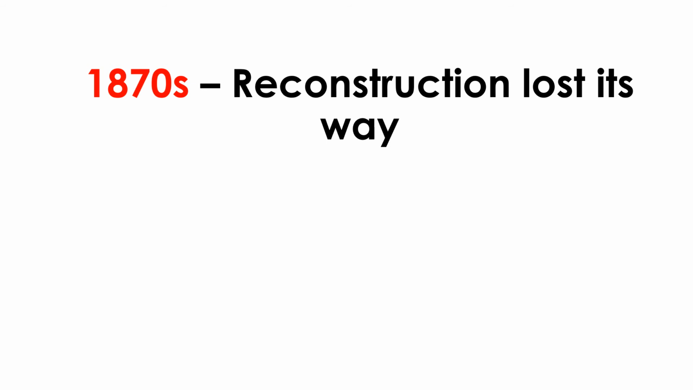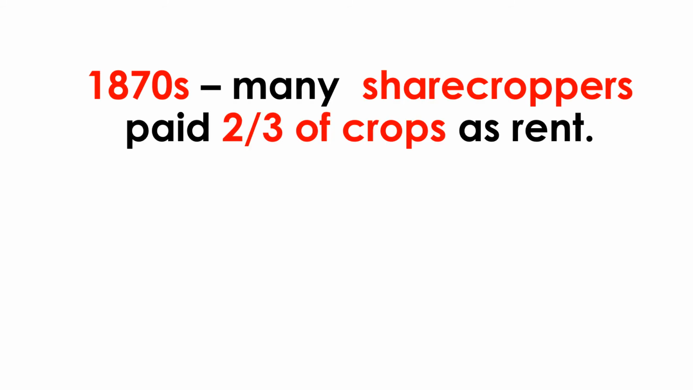However, by the 1870s, the Reconstruction process had started to lose its way, and many African Americans began to suffer from things which limited their rights and the impact of the Reconstruction that had been hoped. In the 1870s, many African Americans were sharecroppers. They did not own their land, but paid 2/3 of the crops they grew as rent.